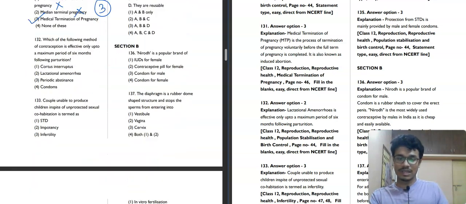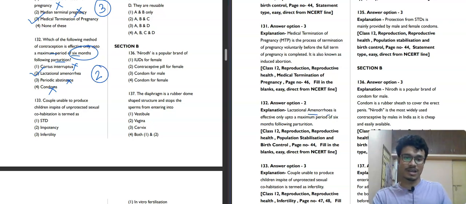Now we will move towards the next question, question number 132. Which of the following methods of contraception is effective only up to a maximum period of 6 months following parturition? Coitus interruptus is not correct. Lactational amenorrhea, it is. Periodic abstinence and condoms are irrelevant. Second option will be our correct answer. You can also read it here. Lactational amenorrhea is effective only up to a maximum period of 6 months following parturition.